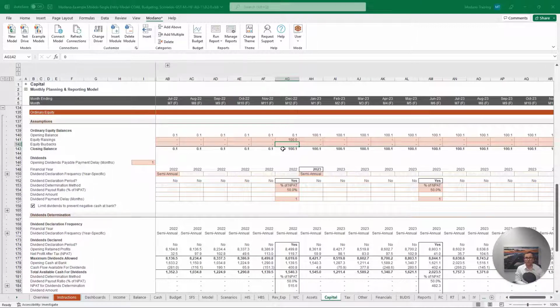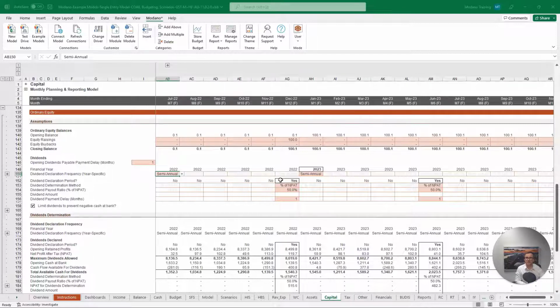Then if we look at our return on capital, we can see that we have our dividends calculation. Now this is where ordinary equity differs to debt. This is because we can specify the periodicity in which we assess our dividends and the methodology we want to use to calculate the value. Currently we have semi-annual dividend assessment periods, and the mechanism that we're using is set to a 50% of NPAT payout. Again, looking at December 22, we can see that this is one of our semi-annual assessment period months.